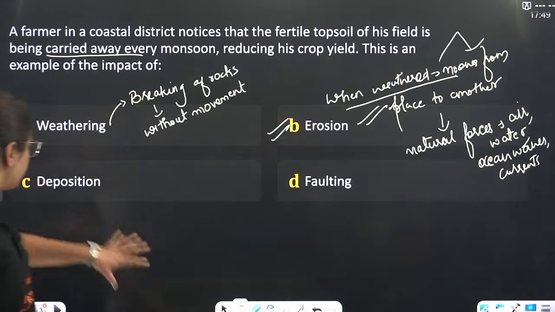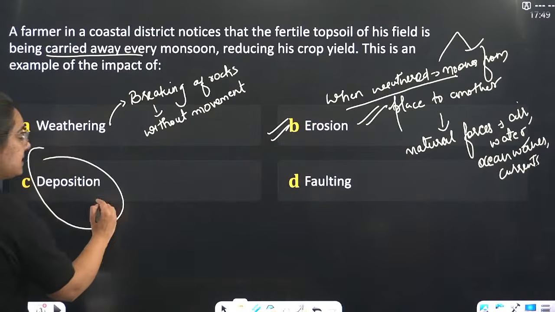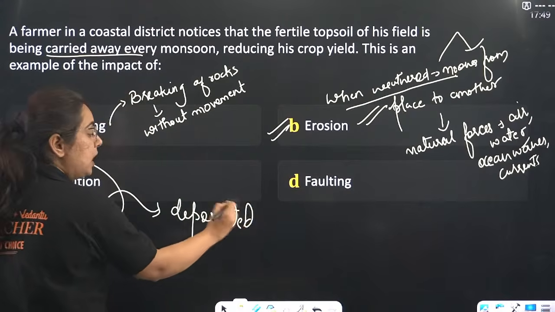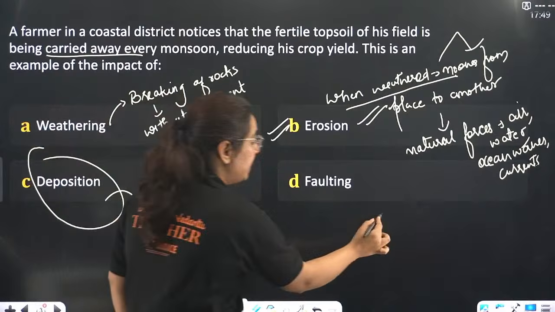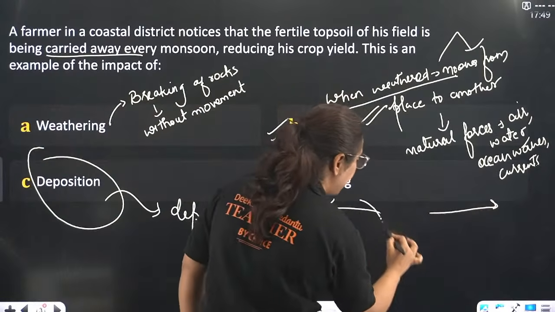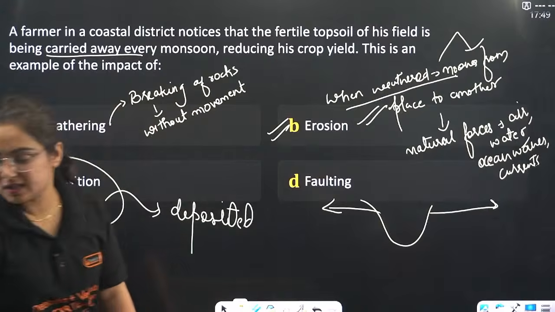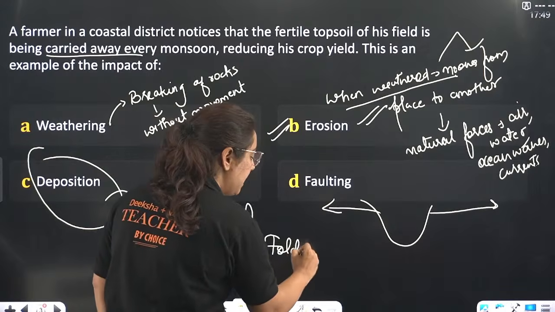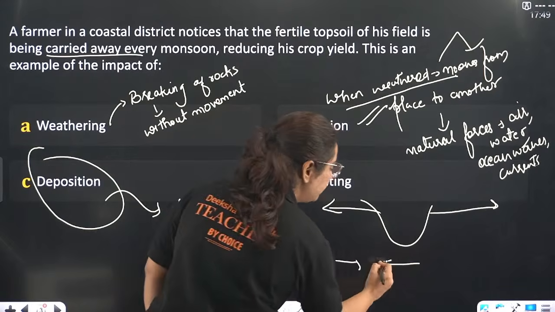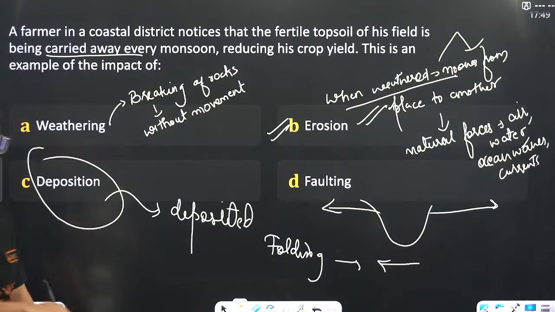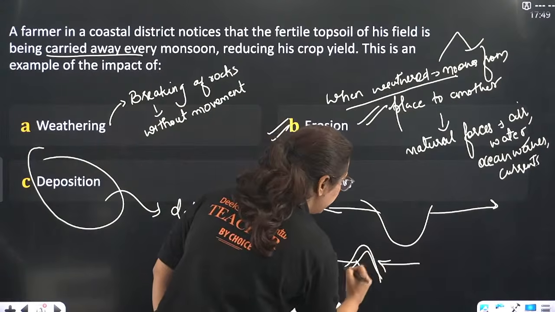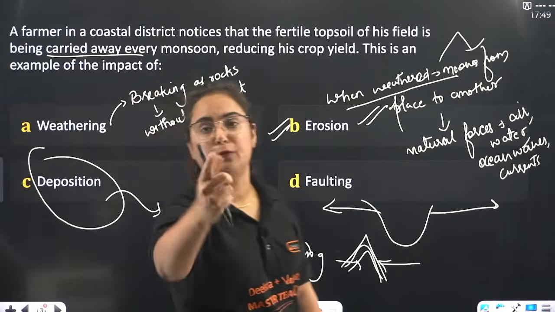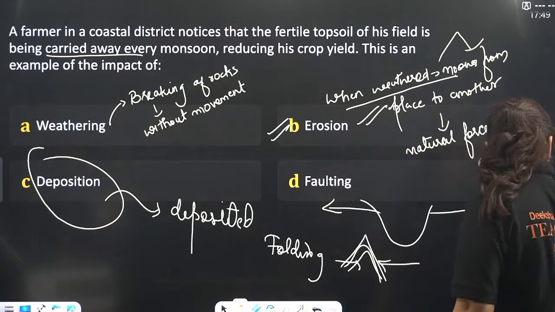Erosion. When I talk about deposition, when these sediments get deposited at some place, it is known as the process of deposition. What is faulting? When two plates move away from each other and make a structure like a fault, this is known as faulting. When two plates move towards each other, that means converge, it makes a structure, that is folding. Okay, faulting and folding. Next question.